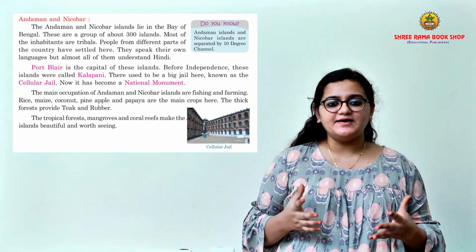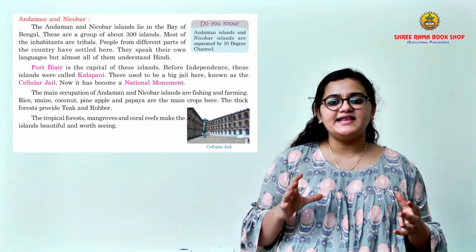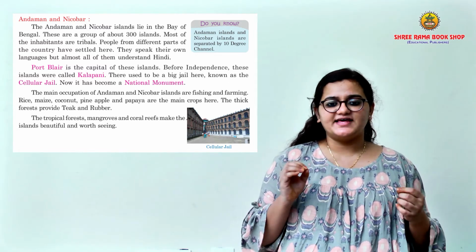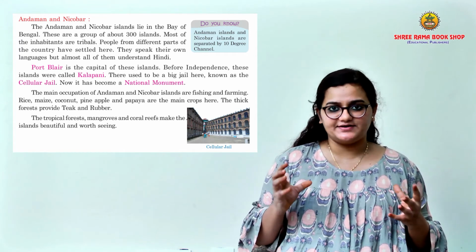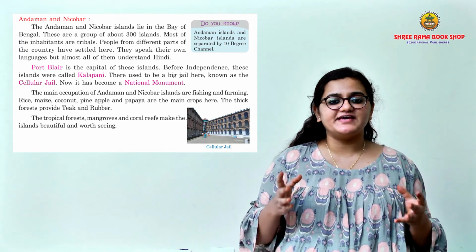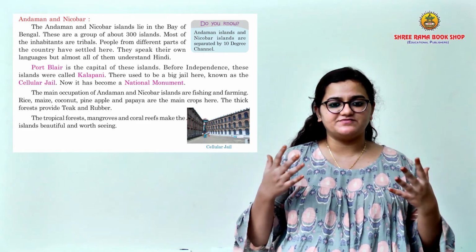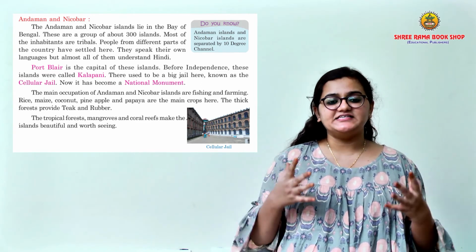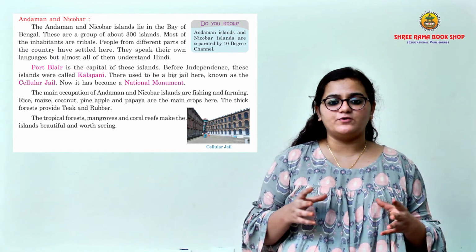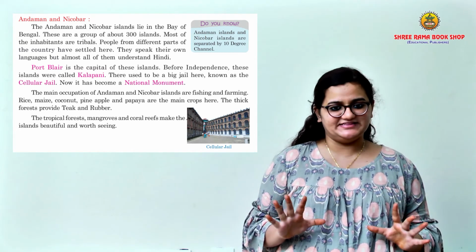Now let us come to the last one, the Andaman and Nicobar Islands. They lie in the Bay of Bengal. There is a group of about 300 islands. Most of the inhabitants here are tribals. People from different parts of the country have settled here. They speak their own languages but almost all of them understand Hindi.